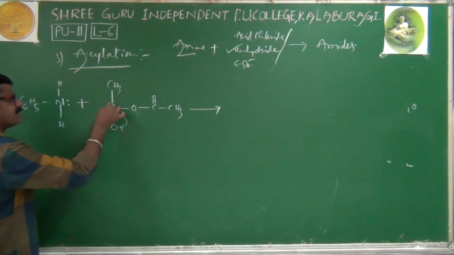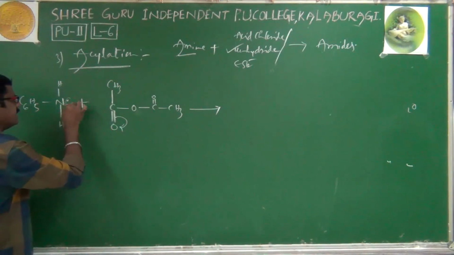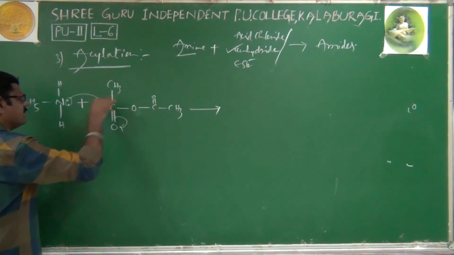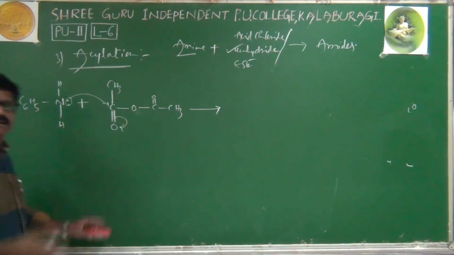Pi electrons are shifted. Carbon is getting plus charge. Oxygen is getting minus charge. The lone pair is shifted to carbon. Between nitrogen as well as carbon, a new bond will form. Again, we will get an intermediate compound.